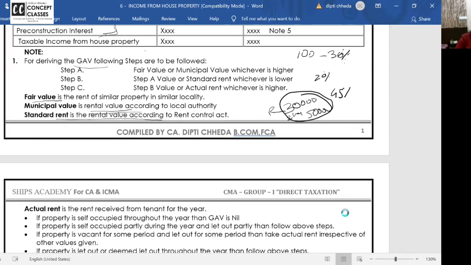These values you can obtain with the help of some apps and sites. There you can put in the area details and you will get the fair rent, municipal value and standard rent. Clear to all of you? Practically, in the exam, fair rent, municipal value and standard rent will be given to you ready. Is this clear to all of you?